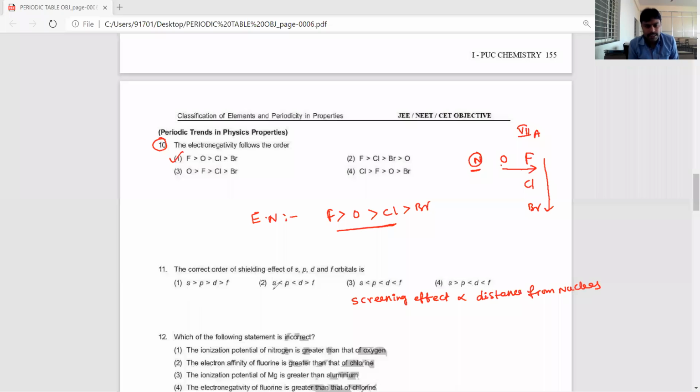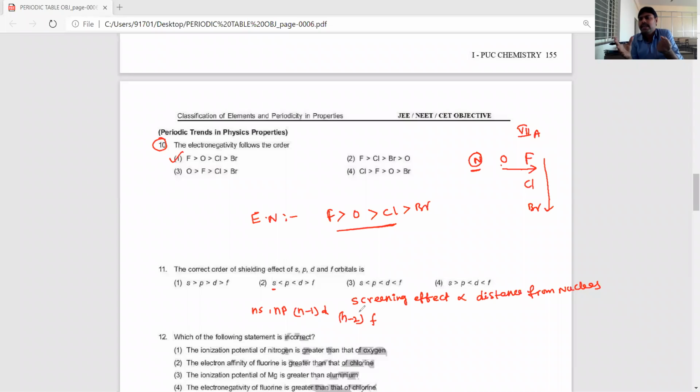So mostly ns, np, (n-1)d and (n-2)f. If n is the same, then the ns electrons are mostly present in the outer region. After that np and then d and then f.